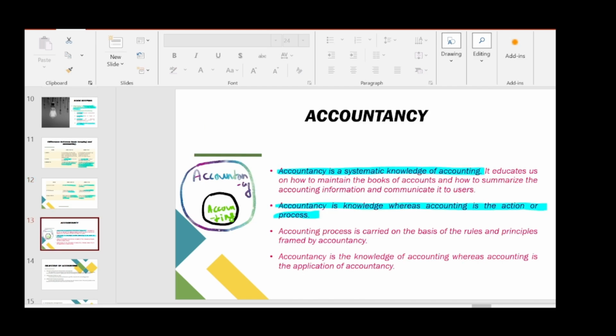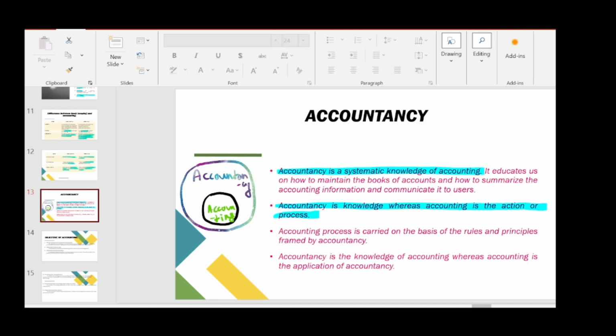And then we saw the meaning of accountancy. So accountancy is a knowledge and accounting is inside accountancy. So accountancy has principles of accounting and the methods how we need to do accounts. All the methods and principles, all the assumptions are given under the head accountancy. Using those principles and assumptions only, we do accounting. So accounting is a process or action, whereas accountancy is the knowledge. So I hope everything is clear till this topic.